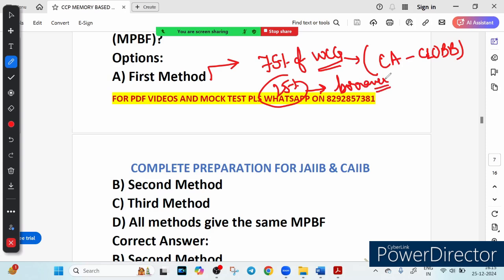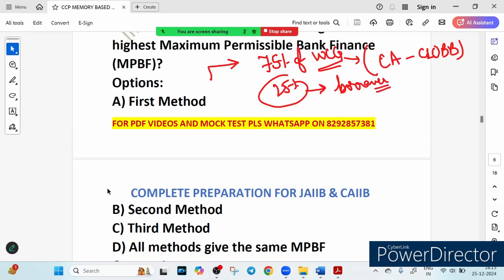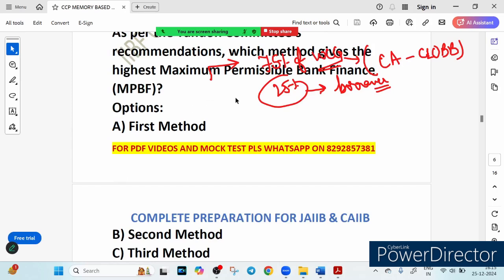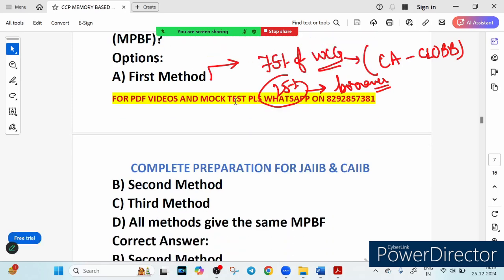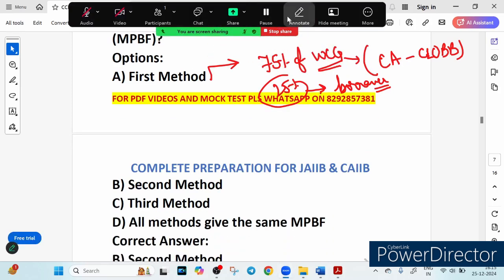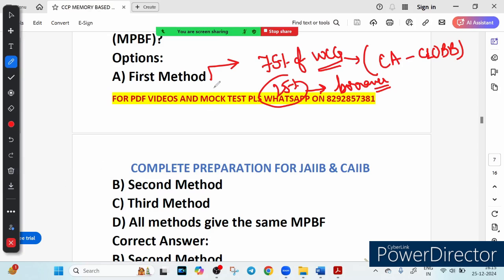So this is more restrictive because the borrower contribution is higher. What is the question asking? The question asks you to find which method gives the highest MPVF, in which method the bank will give the highest permissible finance. So it is not the correct answer. It is restrictive because borrower contribution is higher. Let's see the second method.